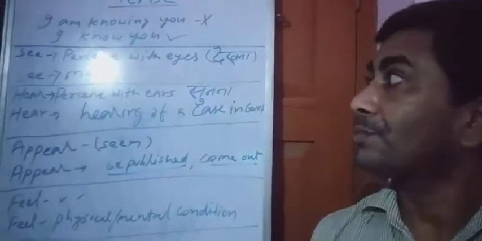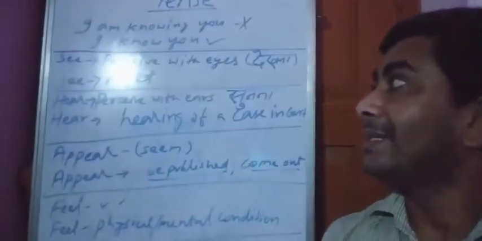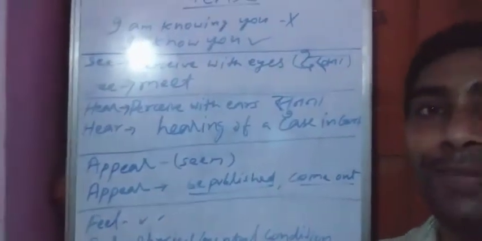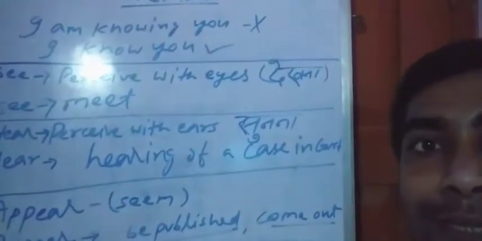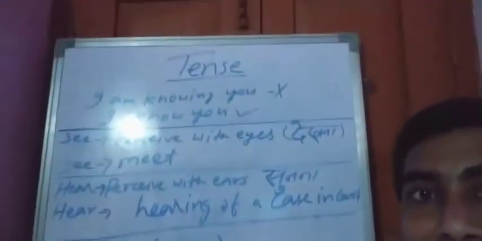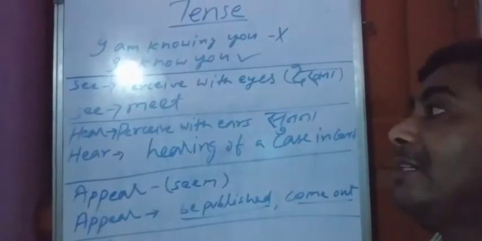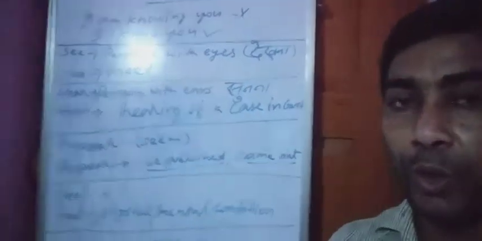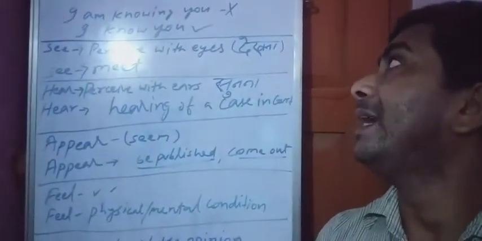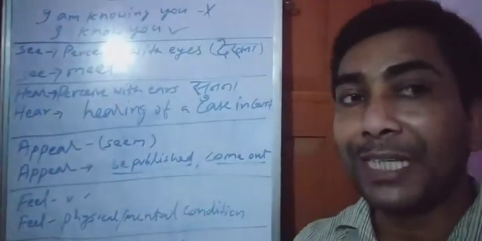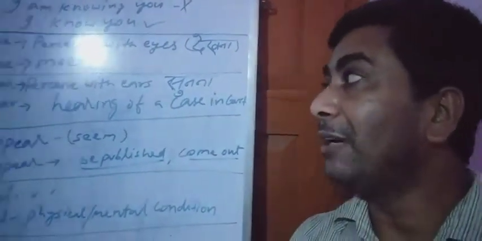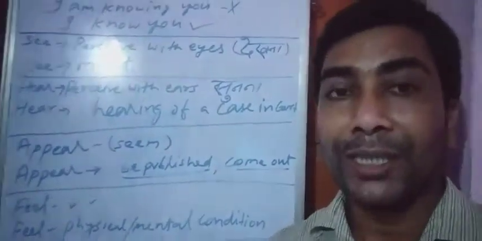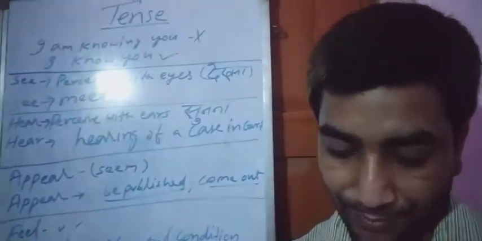For example, see. First number, see. The simple meaning is perceive with eyes, means देखना. And another meaning of see is meet. So when the meaning of see will be देखना, it will be used as present simple. And when its meaning will be meet, मिलना, then it can be used in present continuous. Clear?